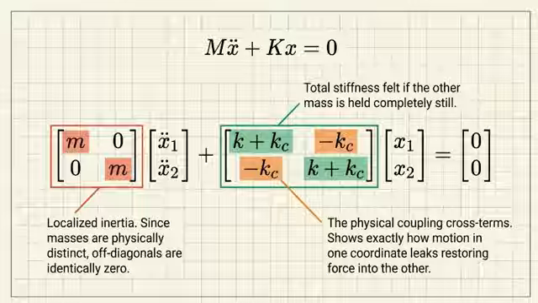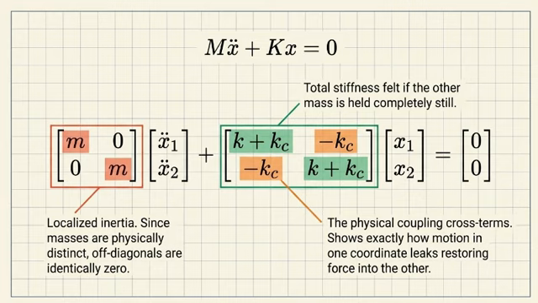Exactly. And the layout of this stiffness spreadsheet is actually quite elegant. The main diagonal cells represent the localized stiffness, right? Yes. What a single mass would feel if you basically superglued the other one firmly to the wall. But the real power lies in the off-diagonal cells. Those off-diagonal terms represent the physical coupling. They mathematically quantify how motion in one location leaks a restoring force directly into another location.